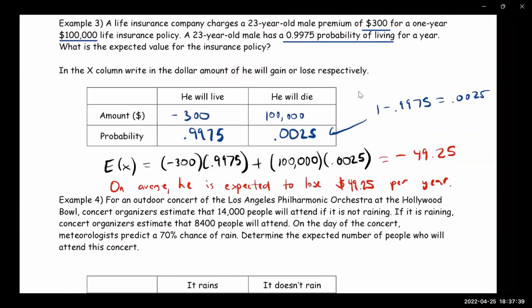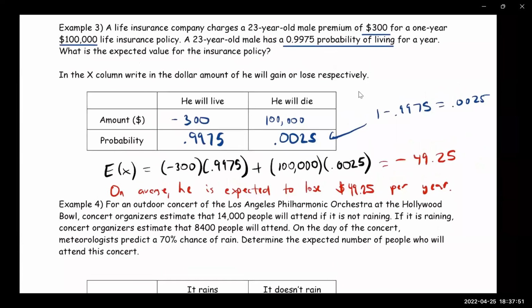But the person paying for the insurance, this 23-year-old, is losing $49 on average. That's the way I interpret this problem. So on average, the 23-year-old is losing this much per year, but the insurance company is making $49.25 per person per year. It's based on a lot of people buying this insurance policy, and that's how insurance companies make a profit. They're not doing this out of the goodness of their hearts. It's a business, so they're trying to make money.